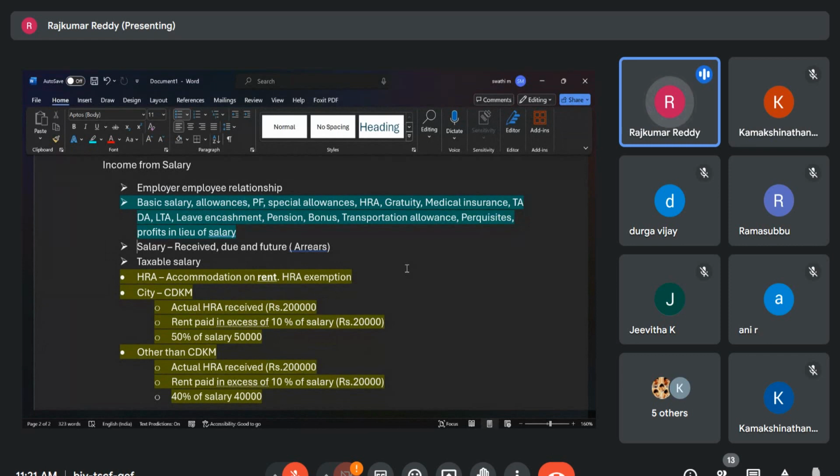Gratuity, already I explained, once in a lifetime we can claim gratuity as an exemption. Even the commuted value of pension, the lump sum amount we get at the time of retirement as pension, we can also claim as an exemption. Then statutory provident fund, whatever we are receiving, and superannuation fund also. HRA exemption we have already discussed. So these are all the exemptions one can claim from the salary.